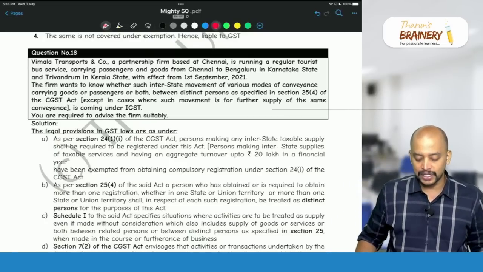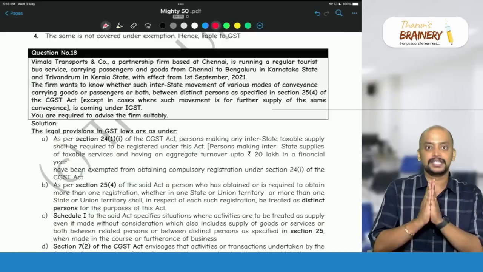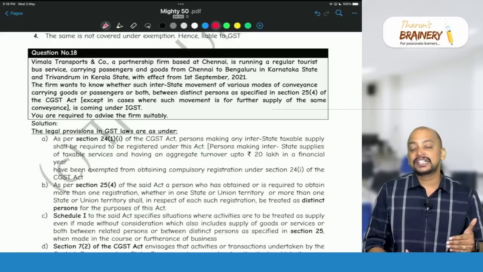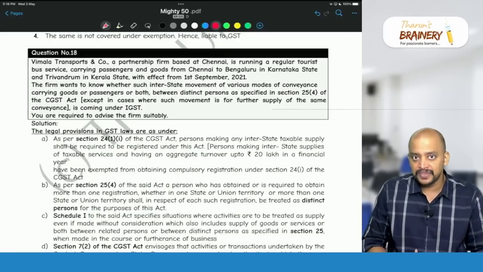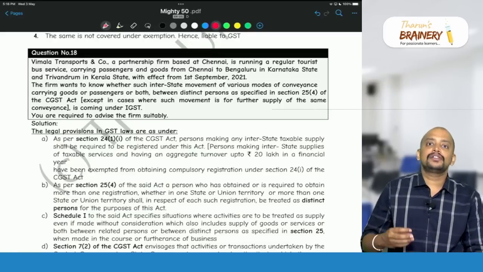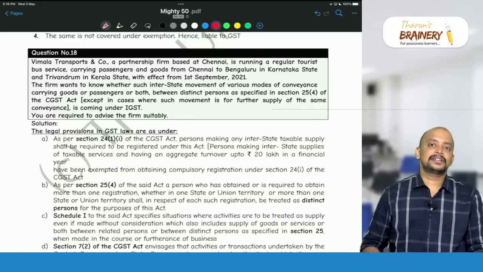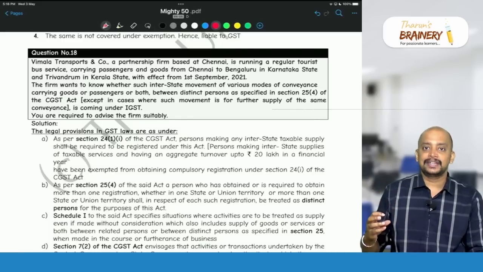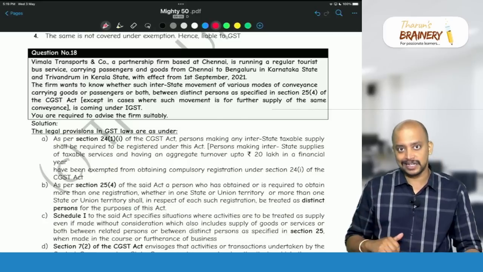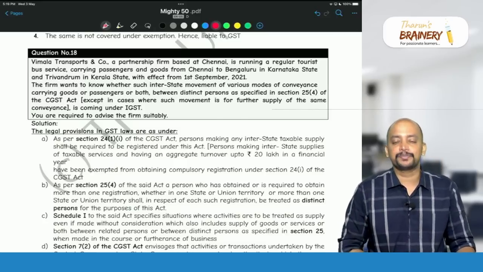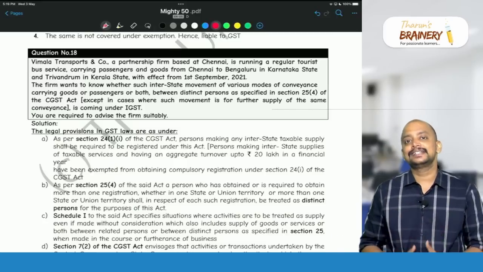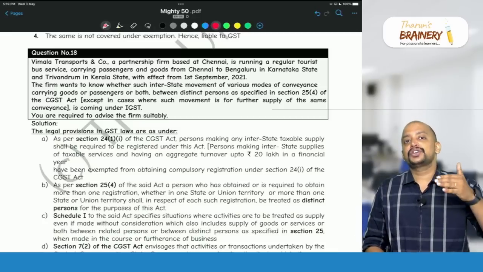You are required to advise the firm suitably. First, we have section 7(1)(c): any transaction involving goods or services between distinct persons is treated as supply, even though without consideration, but it should be in the course or furtherance of business. Who are treated as distinct persons as per section 25?